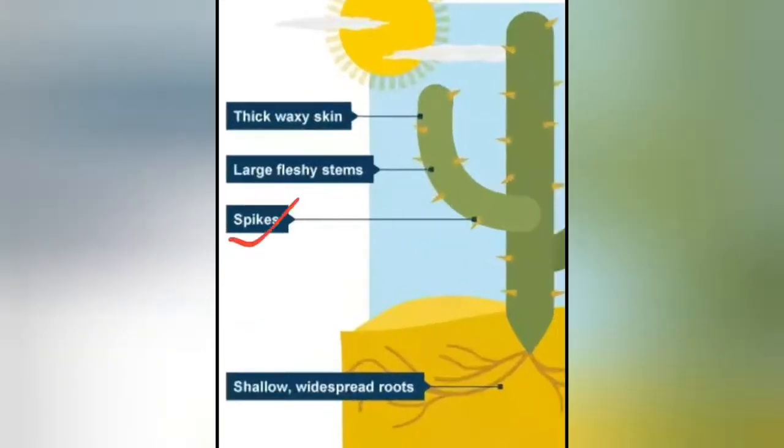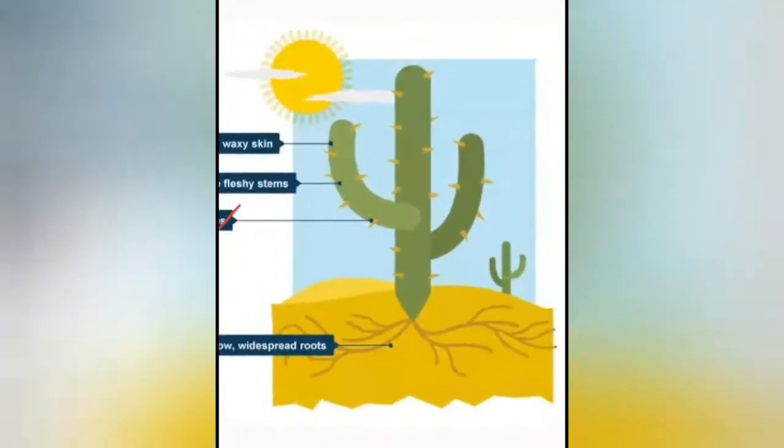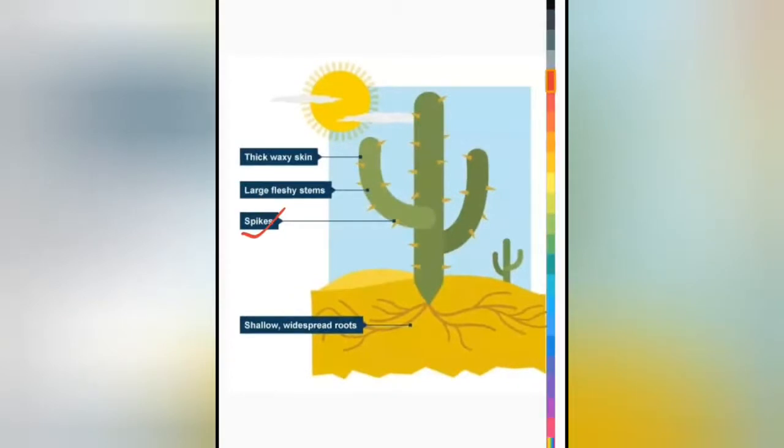So these are the spikes. This one, here, everywhere. All the yellow ones are the spikes, which are nothing but modified leaves. These are small and quite less in number than other trees, and they are very sharp and pointed. This modification of the leaf into spines helps in checking loss of water by transpiration, since there is already scarcity of water in the desert areas.